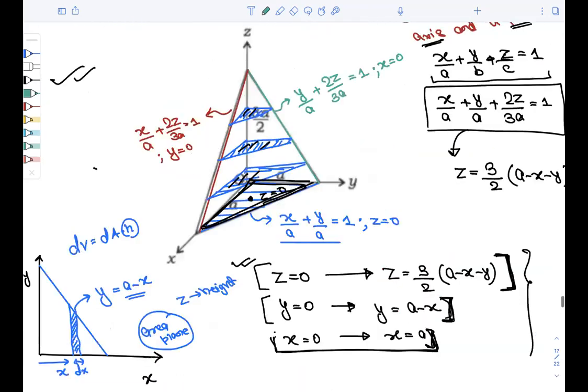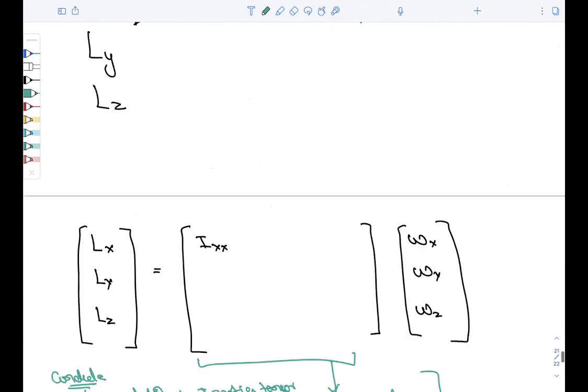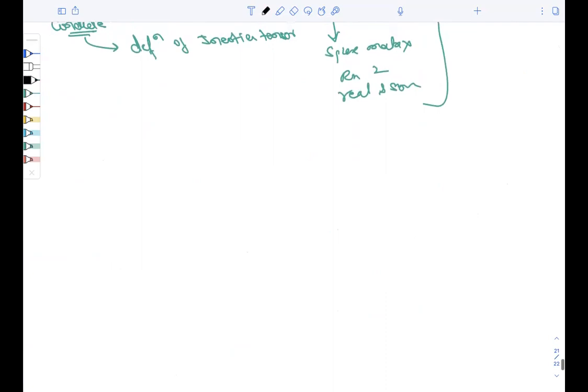Connecting with this, we will write: for the principal axes, let us take omega 1, omega 2 and omega 3 corresponding to I1, I2 and I3, right?